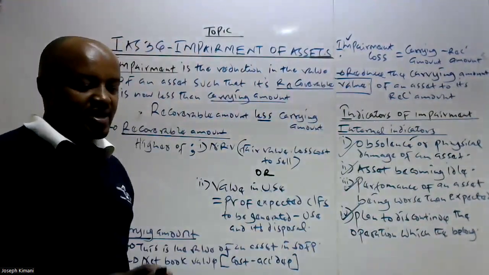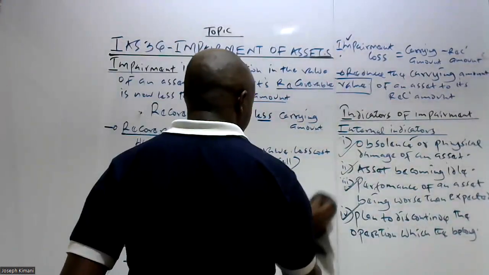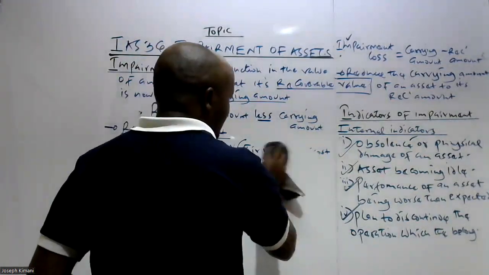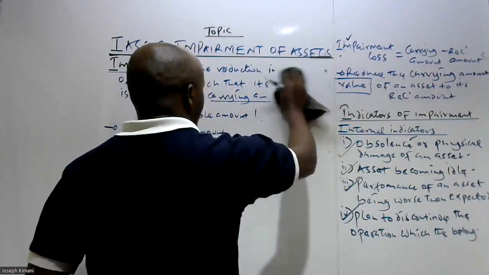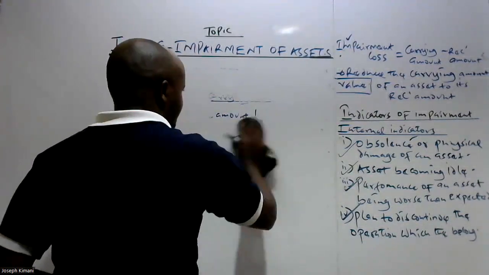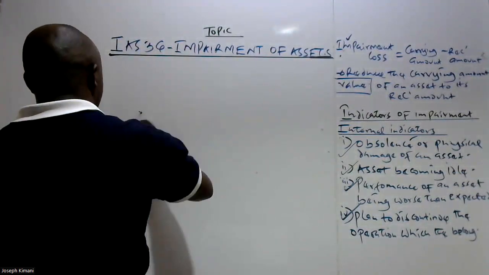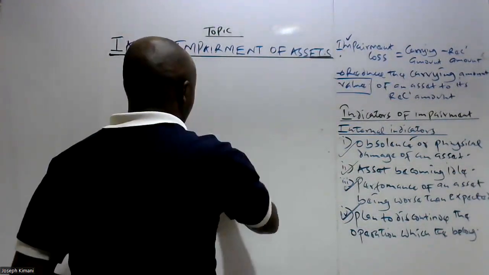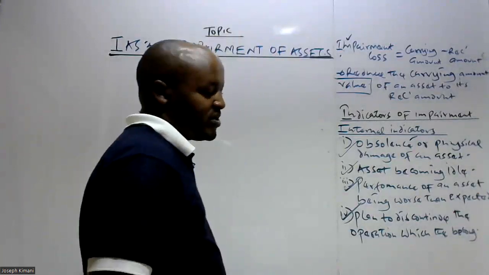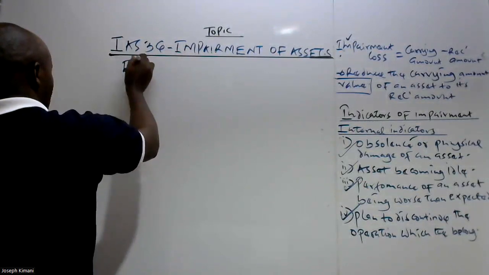So therefore, all these are the internal indicators, or internal factors, which show that the asset could be impaired. And what we have said is that according to IAS 36, anytime such a factor exists, or there is evidence to show that the asset could be impaired, then the entity should automatically proceed and carry out the impairment review. Impairment review, we have said, is a process of comparing two values, the recoverable amount of an asset and the carrying amount. And if the recoverable amount is found to be less than the carrying amount, then the entity should proceed and recognize or determine the impairment loss.